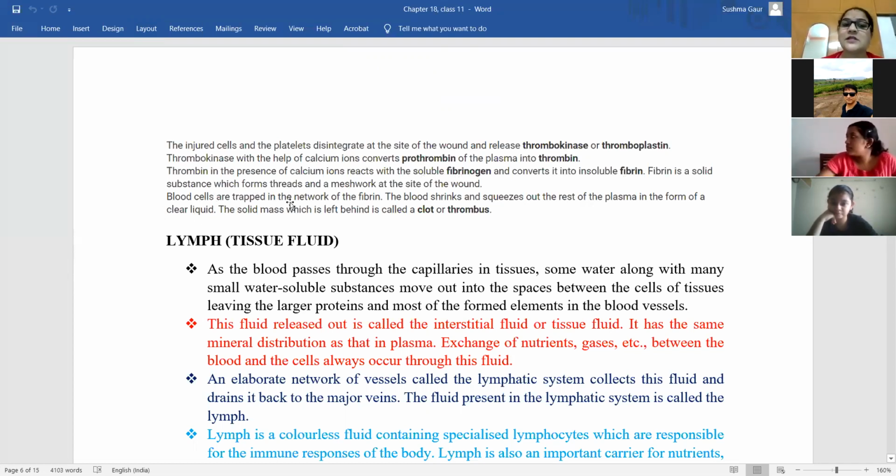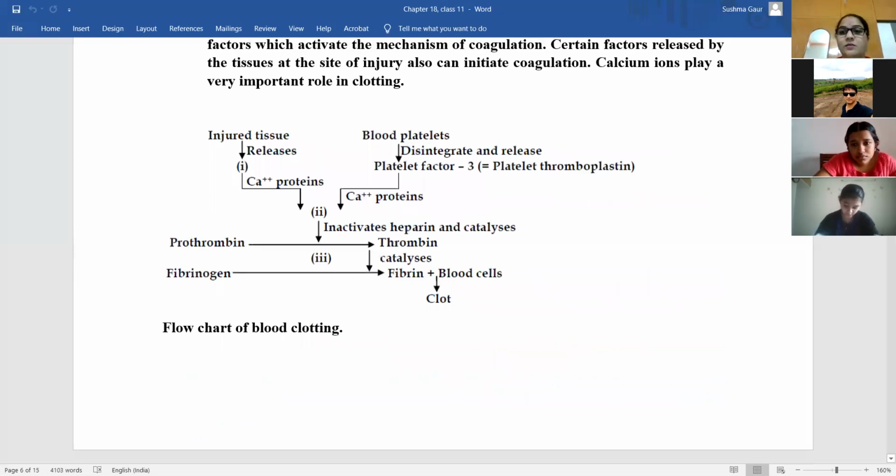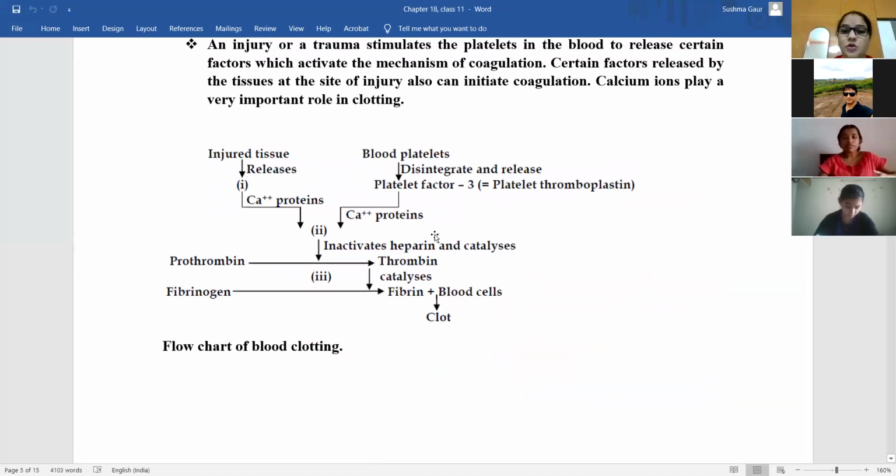These blood cells are then trapped in the network of fibrin. When we get a wound, the blood cells become loose and blood flow starts. But this fibrin network covers the blood cells, because of which they are trapped within it, and the blood shrinks and squeezes out the rest of the plasma as a clear liquid. The solid mass which is left behind is known as the clot, or the blood coagulation or clotting.